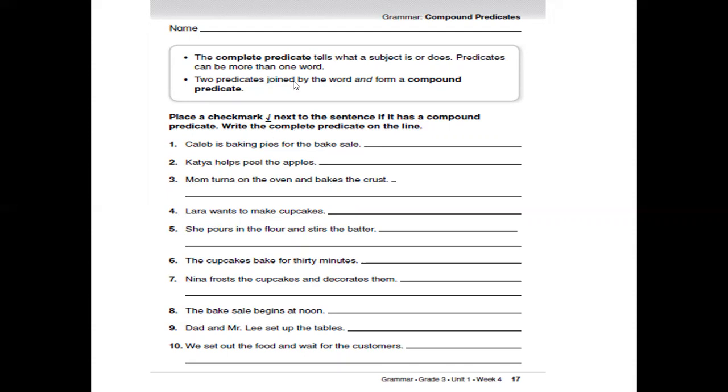Caleb is baking pies for the bake sale. Who's the sentence about? It's about Caleb. So Caleb is the subject. Is baking pies for the bake sale is the predicate. So let's write. Is it a compound predicate? Let's look. Is there an and here? There is no and. That means it's not a compound predicate.